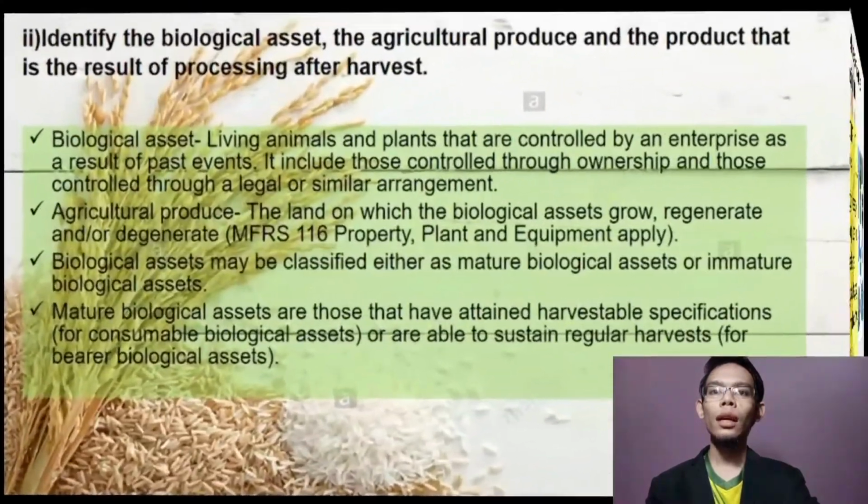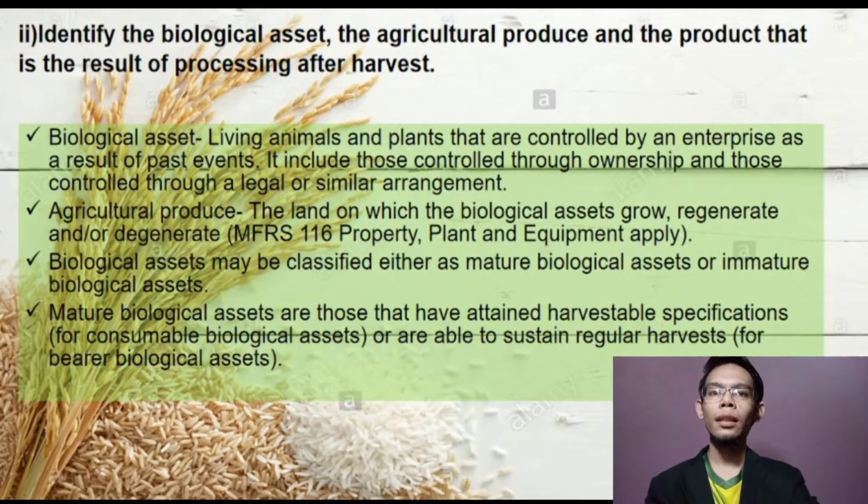For question 2, identify the biological asset, the agricultural produce and the product that is the result of processing after harvest. Biological asset is living animals and plants that are controlled by an enterprise as a result of past events. It includes those controlled through ownership or those controlled through a legal or similar arrangement. Agricultural produce is the product harvested from the biological asset.